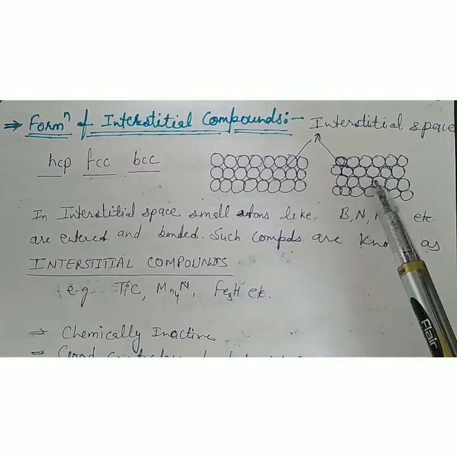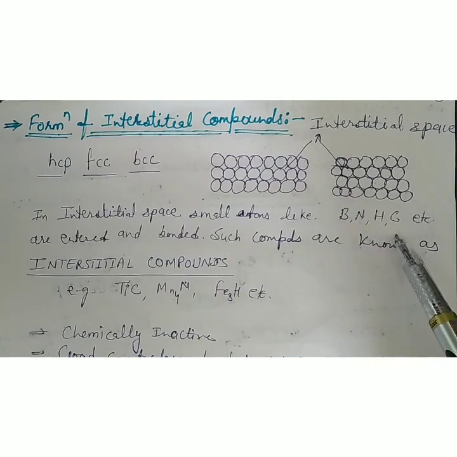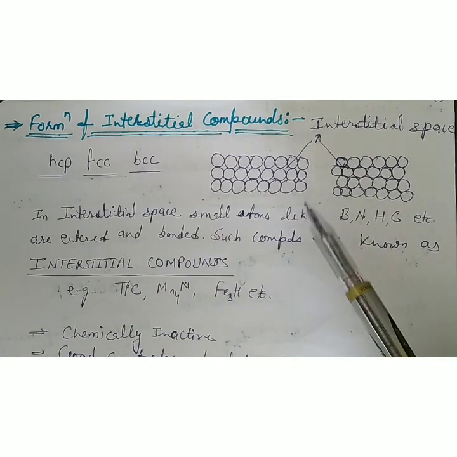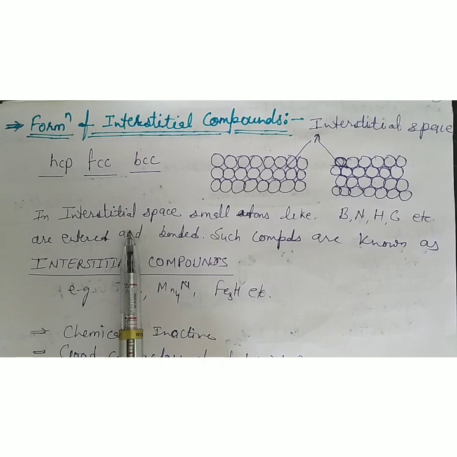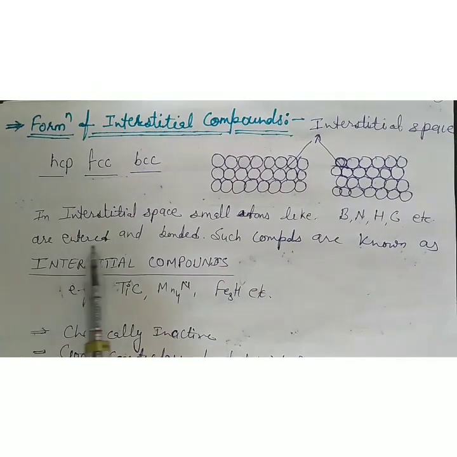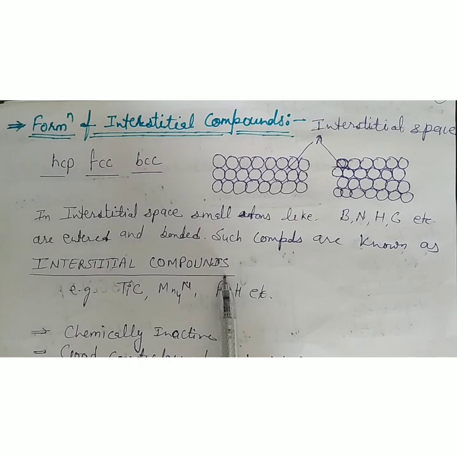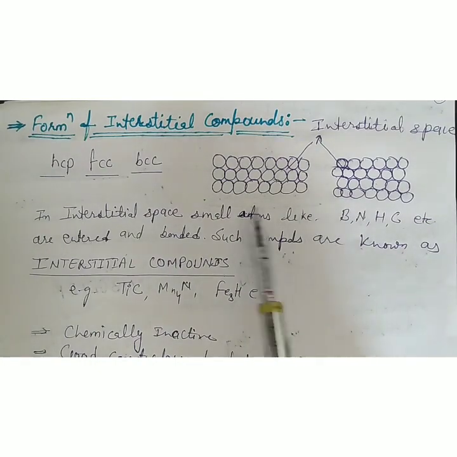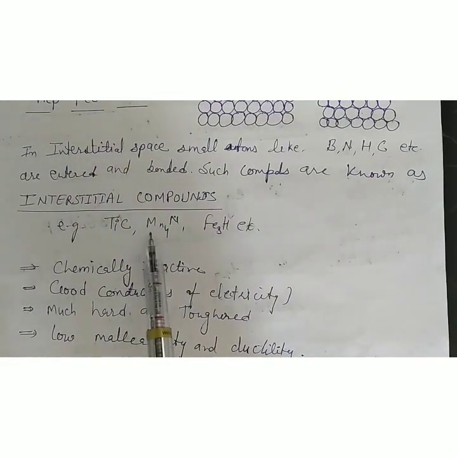In these interstitial spaces, very small atoms like boron, nitrogen, hydrogen, carbon enter and bond with the transition metals. Such compounds are known as interstitial compounds. Examples: titanium carbide, manganese nitride, iron hydride, etc.